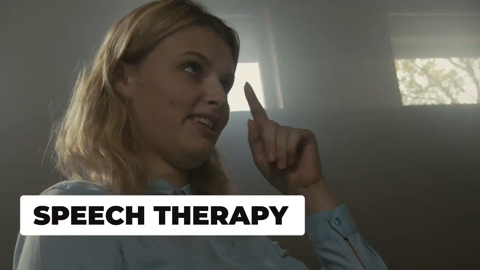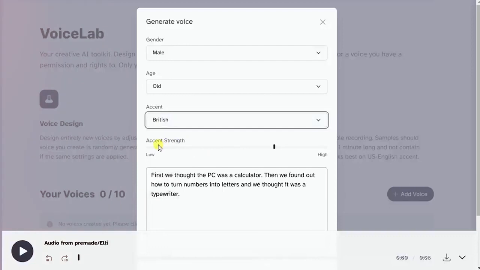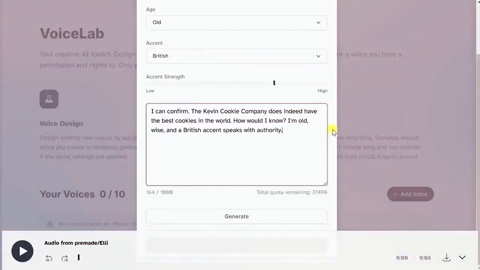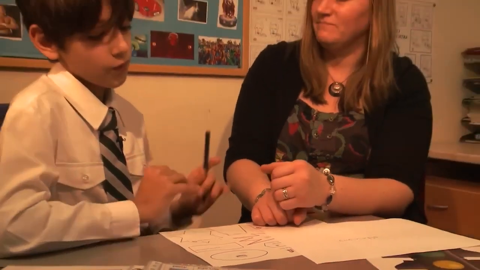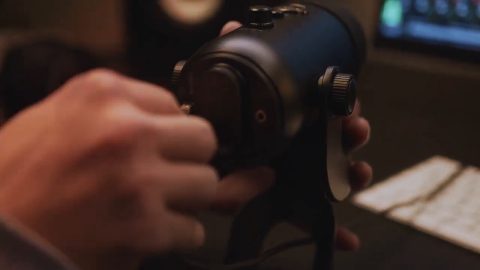Have you heard about speech therapy? Voice cloning can be used in speech therapy to create custom exercises for patients with speech impairments. By creating custom exercises that use the patient's own voice, speech therapists can help their patients improve their pronunciation and speaking skills. Podcast owners, are you ready to take your podcast to the next level?